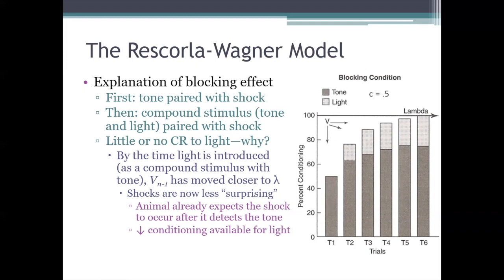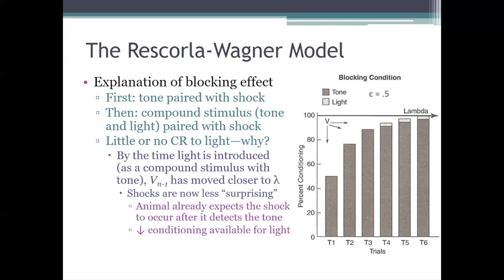But what I hope you see is that even more blocking of a conditioned response to the light would have occurred if we had waited longer to introduce the light. For example, if we had done 3 tone and shock pairings before we ever paired the tone and light compound with shock, the results would look more like this, where the animal acquires almost no conditioned response at all to the light.